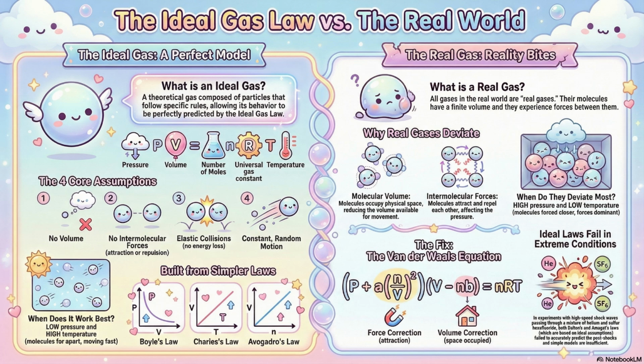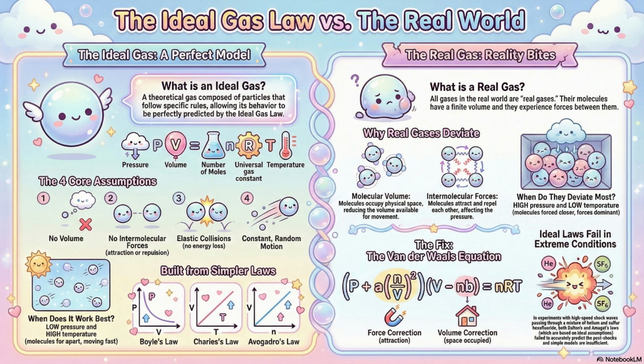Why? What's the core issue? Because the ideal gas law is based on two really convenient but massive falsehoods. First, that gas molecules themselves take up zero physical space, which they obviously do. And second, that they exert zero force on one another. No attraction, no repulsion. Under normal conditions, these things don't matter much. But you push the extremes, high pressure, low temperatures, and those falsehoods create huge errors. Errors that can make an experiment worthless or a piece of tech fail.